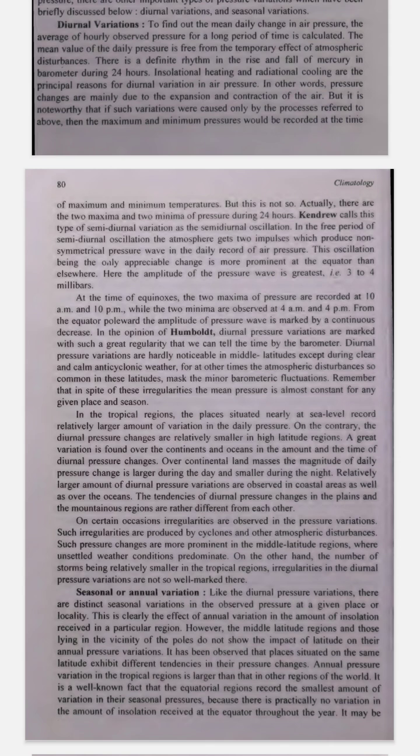2. What does diurnal mean? Diurnal means daily or over the course of a day. So when we talk about diurnal variations, we are discussing changes that happen within 24 hours. 3. What is diurnal variation in air pressure? Diurnal variation in air pressure refers to how the air pressure changes throughout a single day. Think of it like a seesaw. Sometimes the pressure goes up and sometimes it goes down, all within 24 hours.